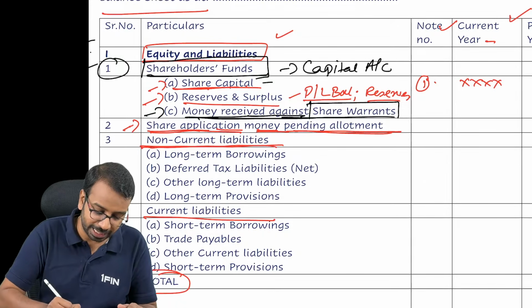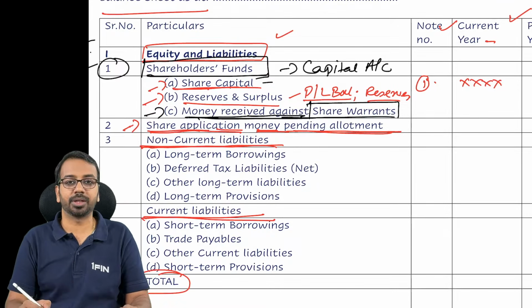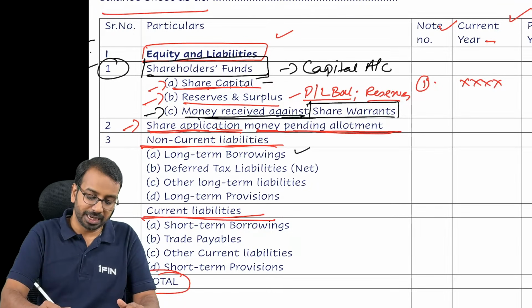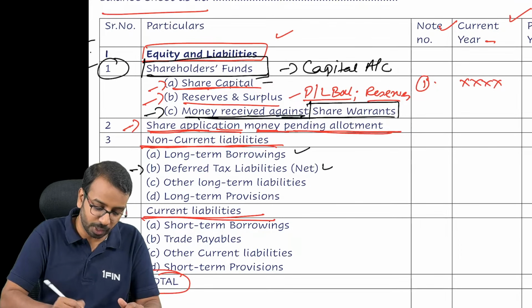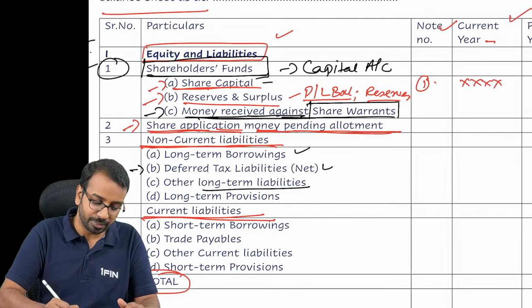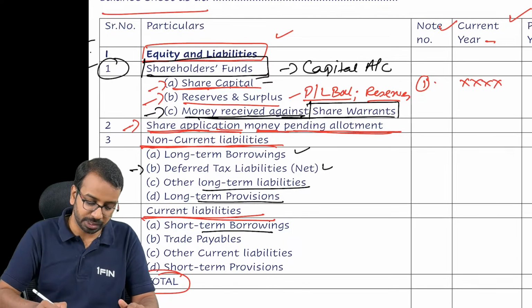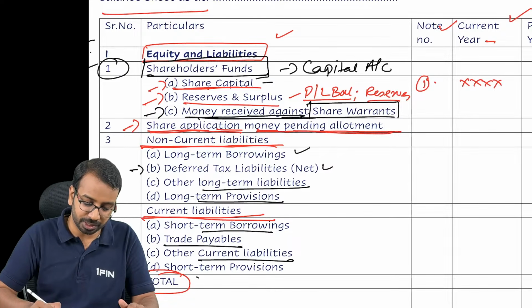First, we will show non-current liabilities, then we will show current liabilities. Under non-current liabilities, we have long-term borrowings, deferred tax liabilities, which is a new item for you, other long-term liabilities and long-term provision. Under current liabilities, short-term borrowings, trade payable, other current liabilities, short-term provision.